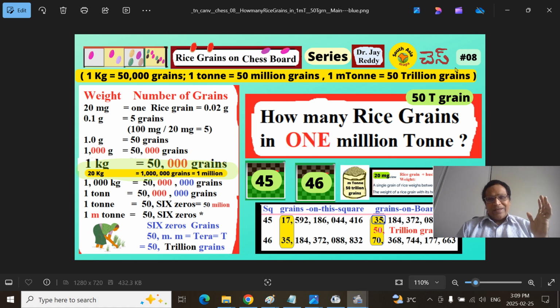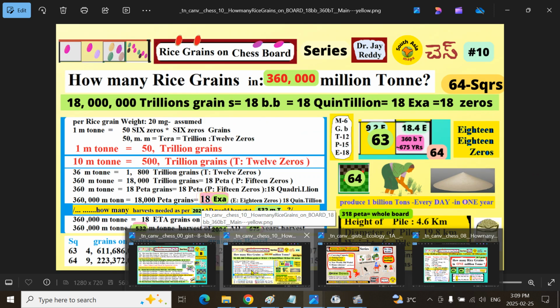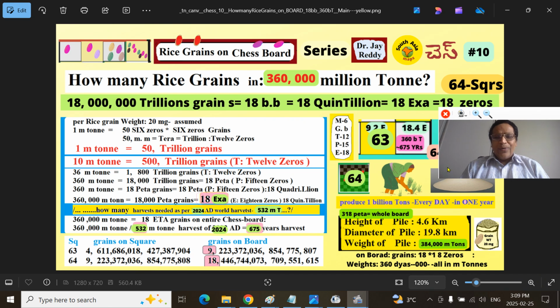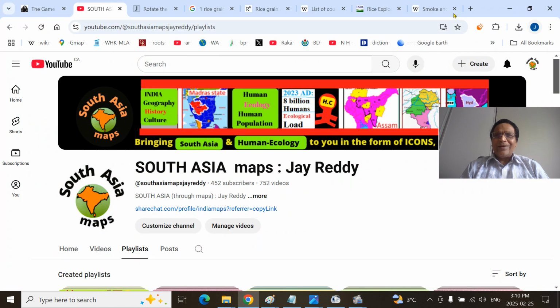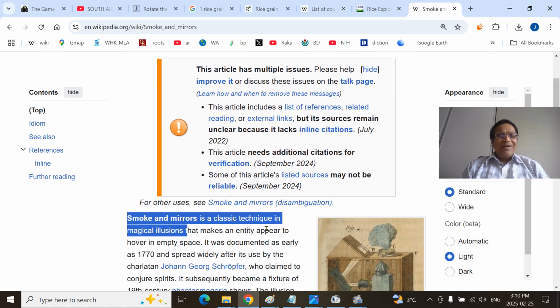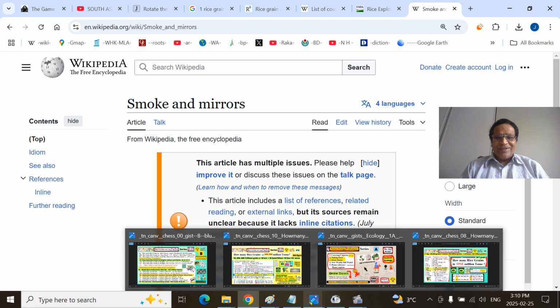You can consult that. If you have not looked at it, we will start with this: 1 million ton contains 50 trillion grains. You have to start by taking that as given. This way also works, but how we came to that conclusion is not smoke and mirrors. Smoke and mirrors means a magical illusion. We didn't just bring the number from the clouds. It's not smoke and mirrors.